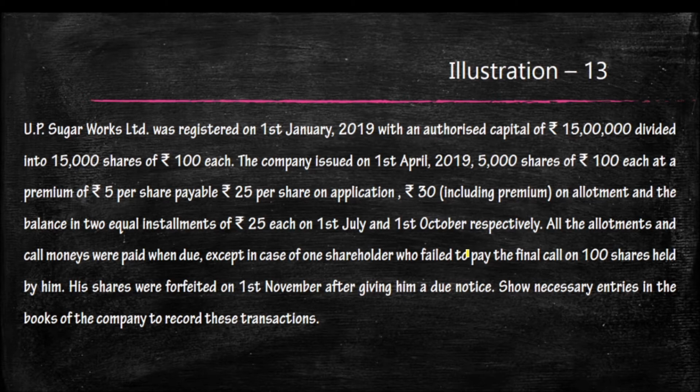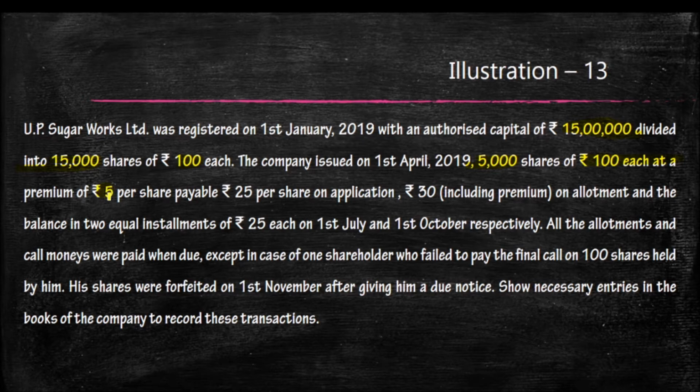Here, UP Sugar Works Limited was registered on 1st January 2019 with an authorized capital of 15 lakh, that is 15,000 shares of rupees 100 each. They issued 5,000 shares of rupees 100 at a premium of 5.